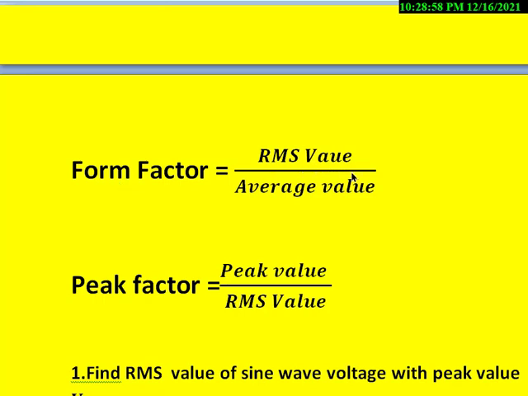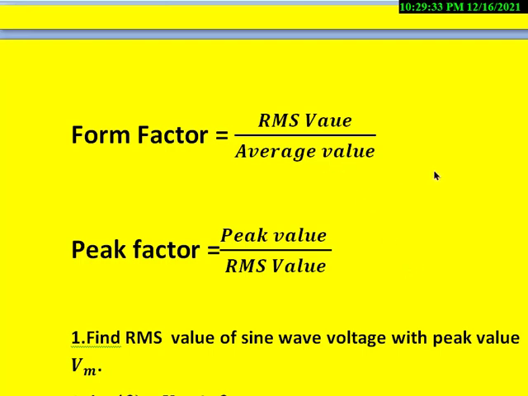This form factor is used for deriving the transformer induced EMF equation, where the voltage or the current that flows is AC. For AC current or AC voltage, the form factor will be 1.11. So that 1.11 we use there to get the transformer induced voltage per phase.